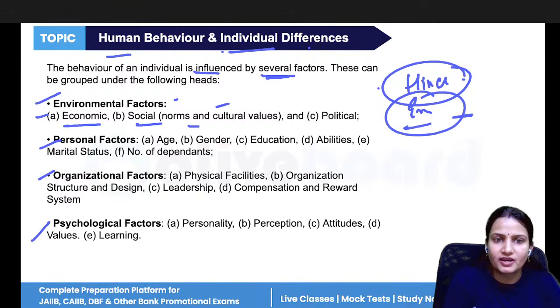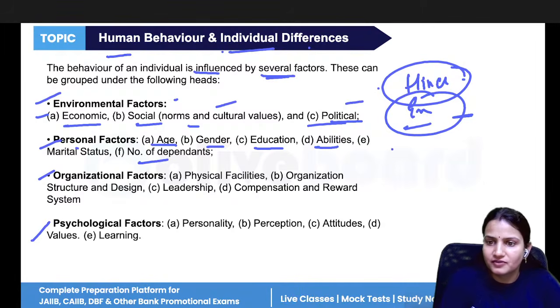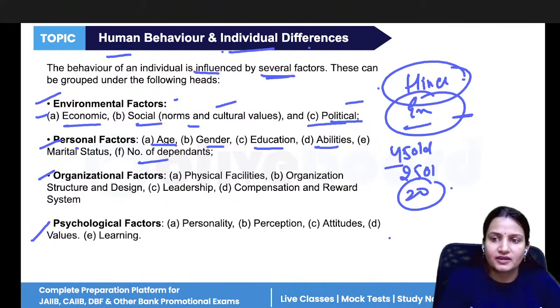Then the social norms: they are from different cultures, they have different political views. Then personal factors are age, gender, education, abilities, number of dependents. If in your office there is a 45-year-old man and a new joinee who is 25 years old, definitely a 20-year gap is there. Age difference matters a lot. The generation gap is there. Then gender: women have to handle the household chores also, and they have to handle the office also.